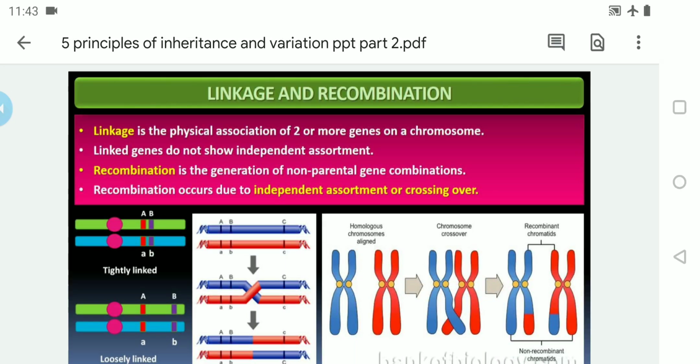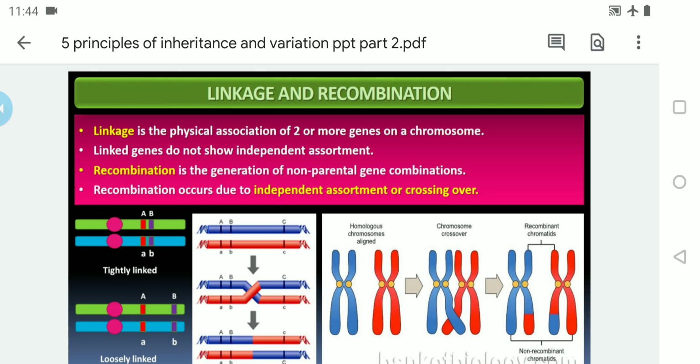In this class, we will continue with recombination as well as Morgan's experiment on linkage and recombination. While discussing recombination, I told you these processes happen during the formation of the gametes only.